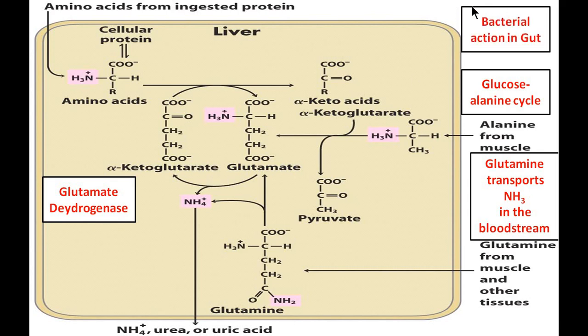Another source is the bacterial action in the intestine by the enzyme urease that will form ammonia, and it is transported into the liver. Another source is purine and pyrimidine catabolism, which will also form ammonia, which is further excreted in the form of uric acid. So these are some of the important sources of ammonia in our body.